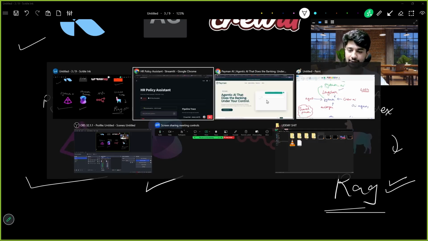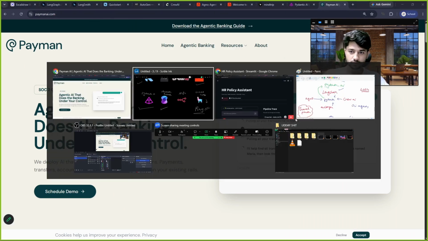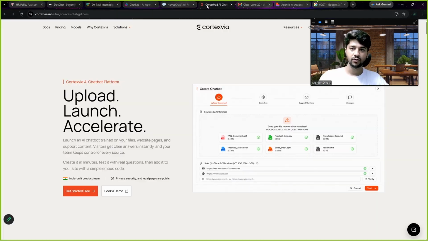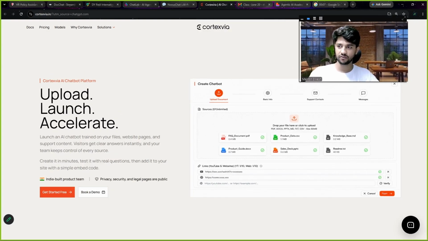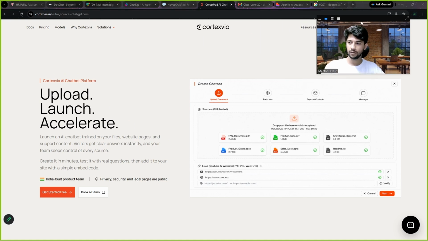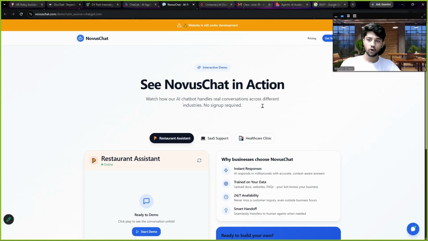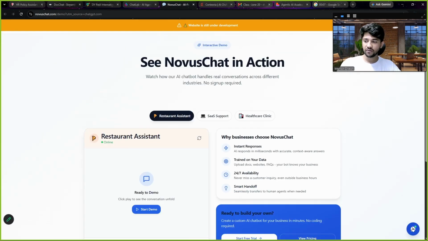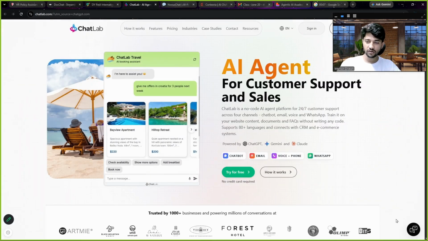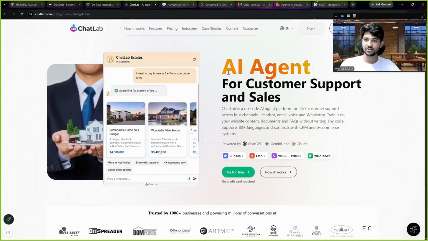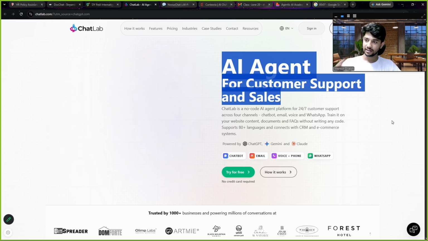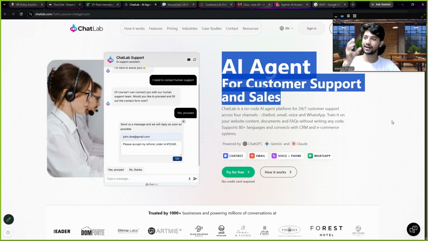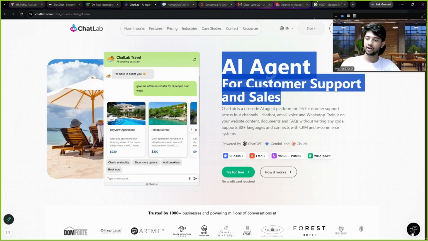You guys will be excited for that. So it should be here. Check this out. See, these are just some random organizations which I have fetched from Google. Novus Chat. Everyone offers us a chatbot here. See, Chat Lab. Everyone offers us a chatbot. Look at the service they are offering. AI agent for customer support and sales. They are saying that, hey, use our product, directly integrate in your application and use it for customer care.